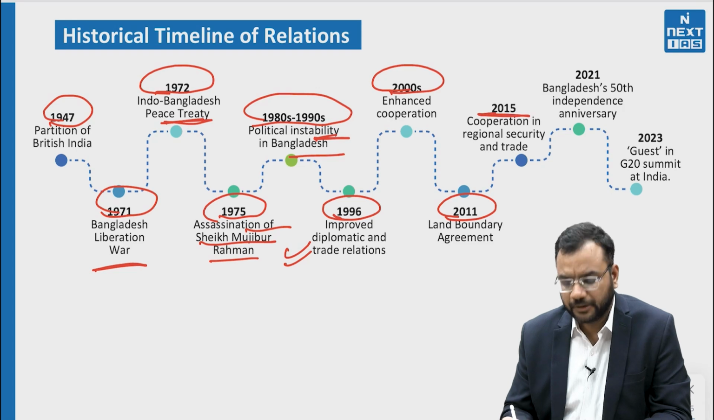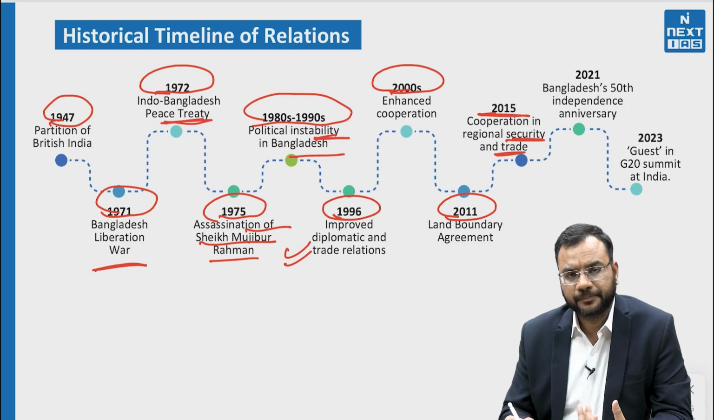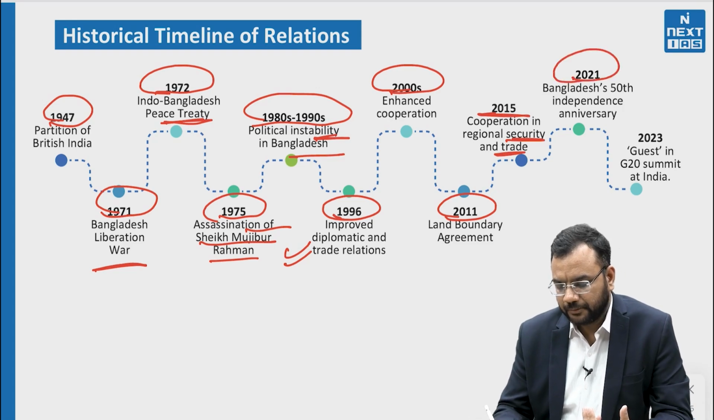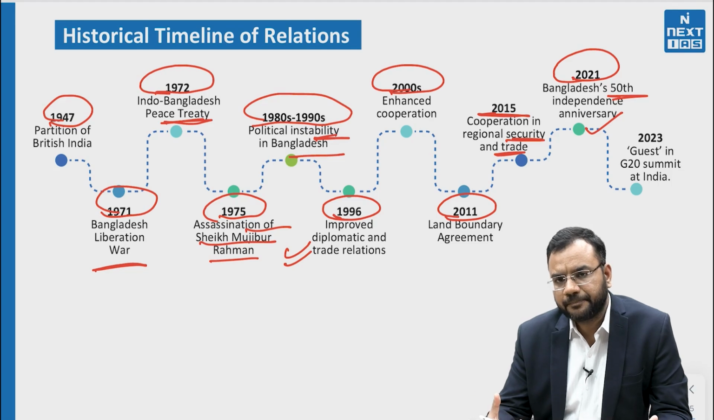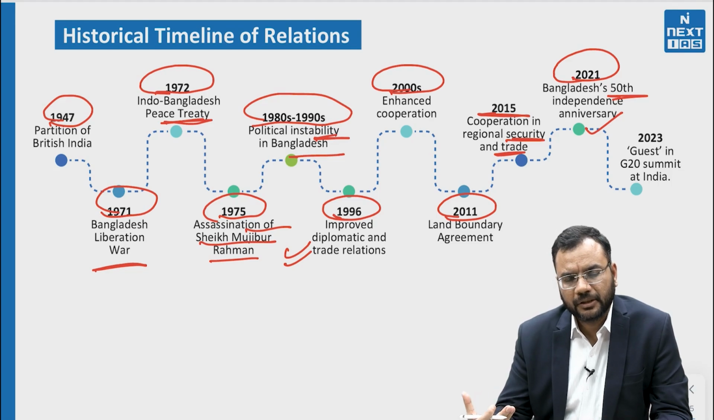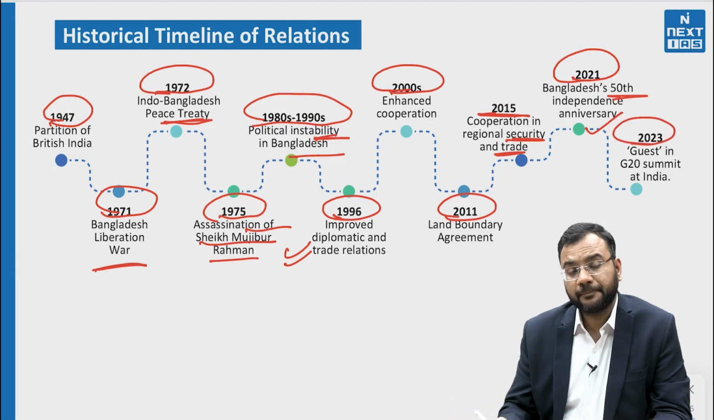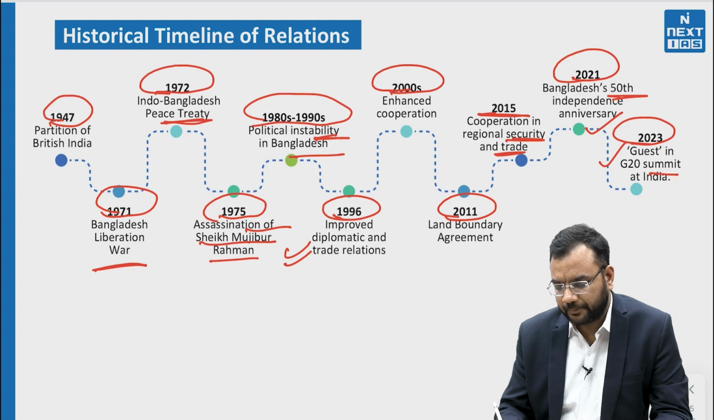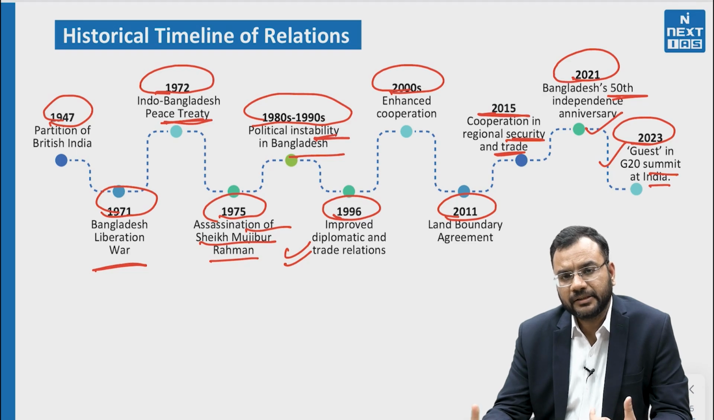Then in 2015, cooperation was further enhanced in regional security and trade. In 2021, Bangladesh's 50th independence anniversary was celebrated in India also, because India played a vital role in the Bangladesh liberation war. Then in 2023, Bangladesh was a guest at the G20 summit. India at that point of time was the key player who organized the G20 and invited Bangladesh as a guest.